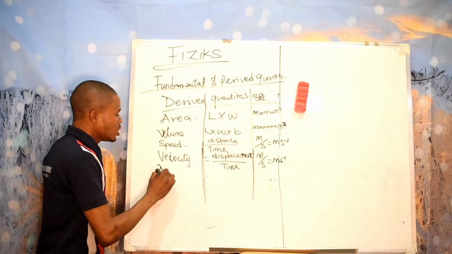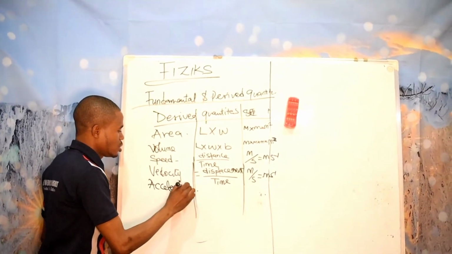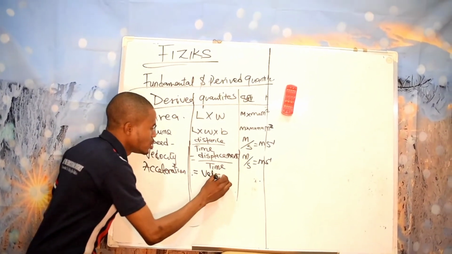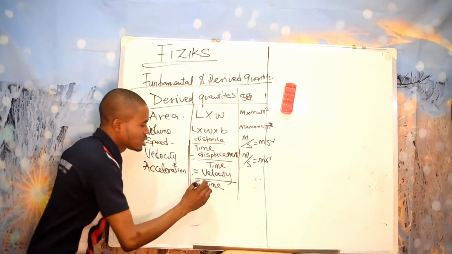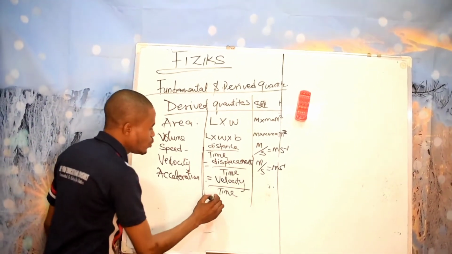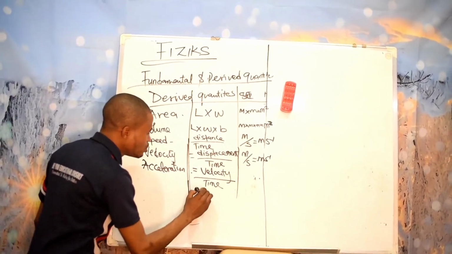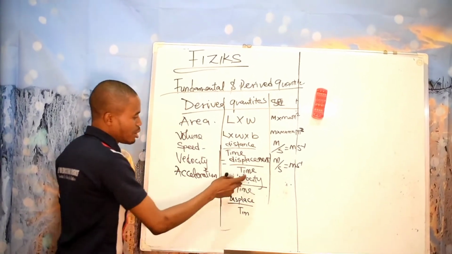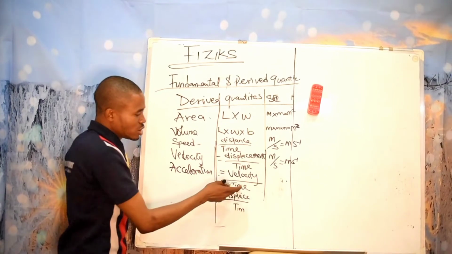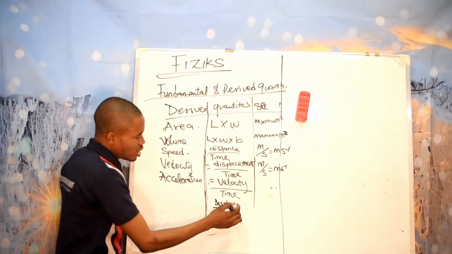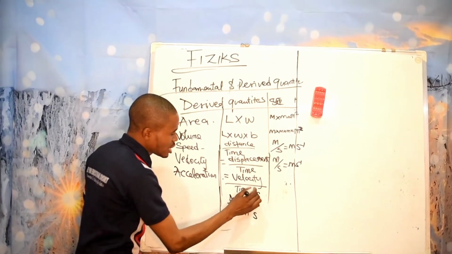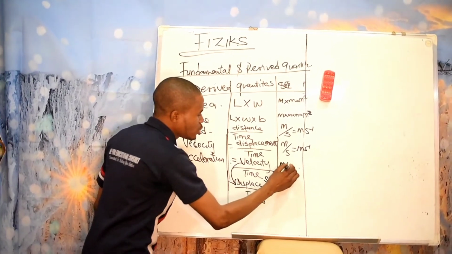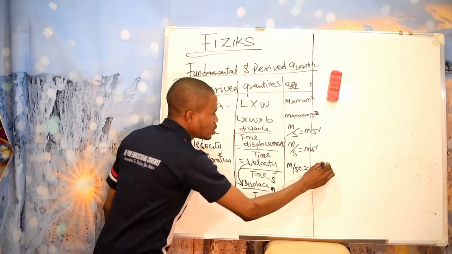Let me do acceleration first. Acceleration is equal to the rate of change in velocity with time. So velocity over time is what we call acceleration. Then I've told you that velocity is equal to displacement over time. Remember, there is time here, there is also time here. So the units become meter per second square, which we can also write this way, meter per second square.